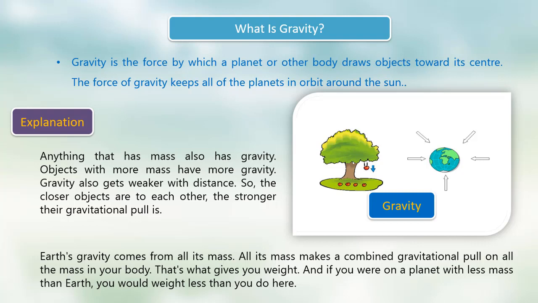All its mass makes a combined gravitational pull on all the mass in your body. That's what gives you weight. And if you were on a planet with less mass than Earth, you would weigh less than you do here.